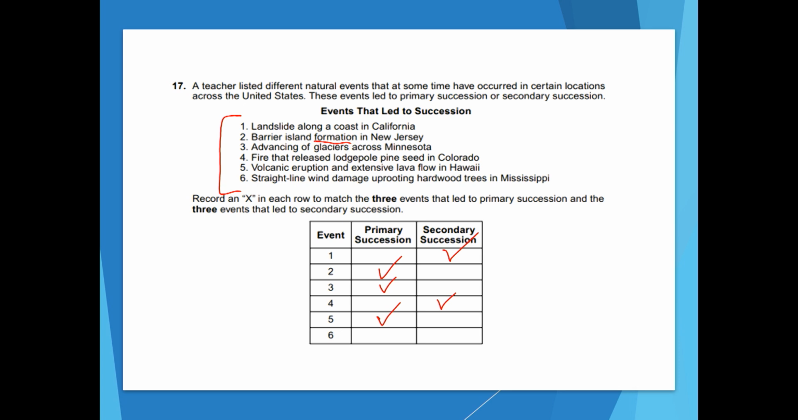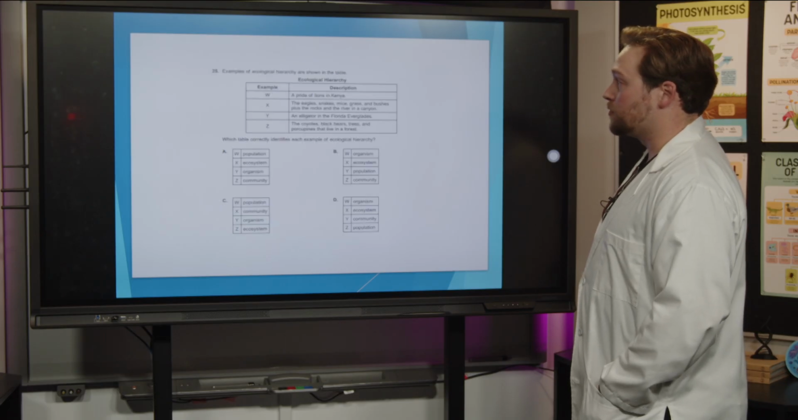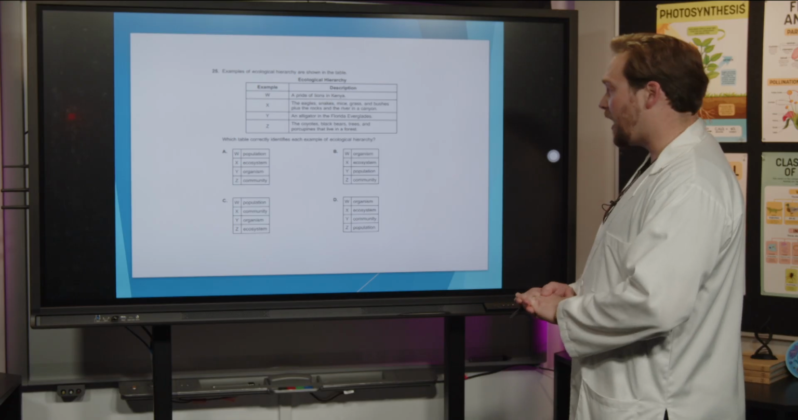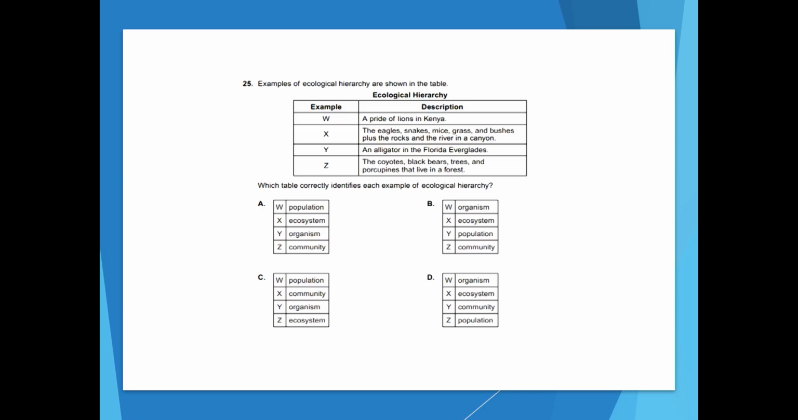The last one says straight line wind damage uprooting hardwood trees in Mississippi. Because the land has already supported life and the plant life is just being destroyed, that's going to be secondary succession. Okay, great work. Let's move on to the next one here. This says examples of ecological hierarchy are shown in the table. It asks us which table correctly identifies each example of ecological hierarchy. For this one, I like A, and let's take a look at this.